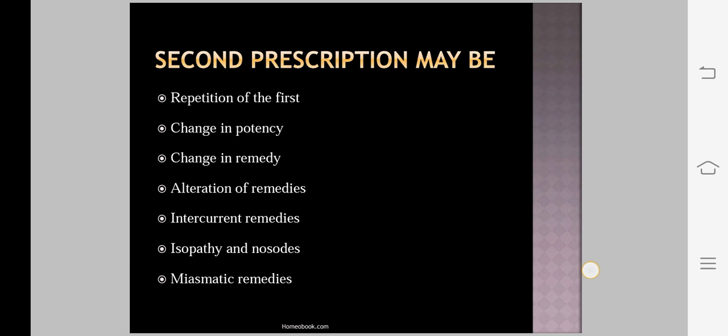Now a cognate remedy of causticum like colocynth should be our second prescription, which gives immediate relief to the patient. In this case, we use the colocynth as a cognate remedy of causticum as a second prescription. So this is the use of a cognate remedy as a second prescription.